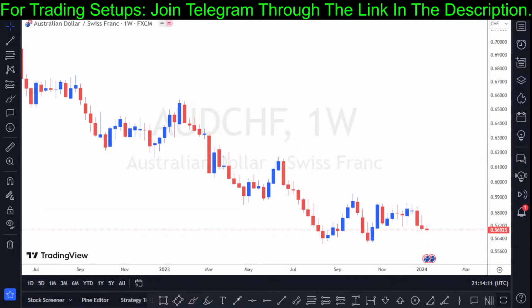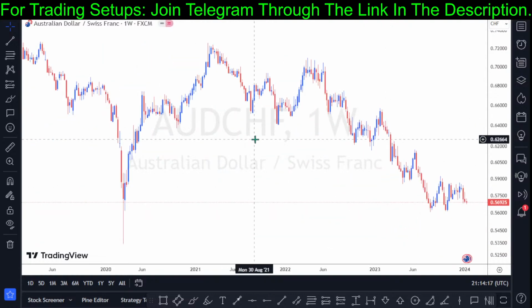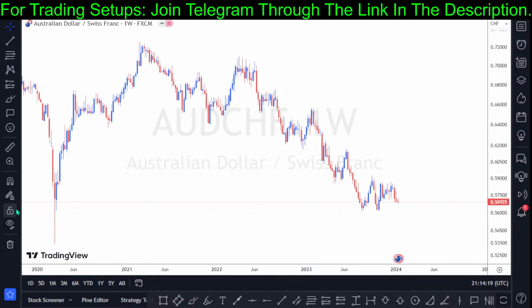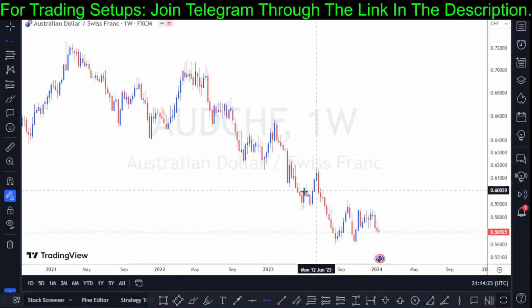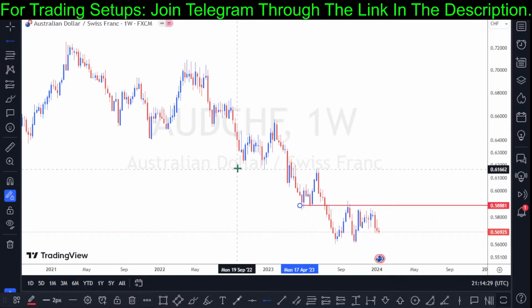So once I open my chart, the first thing I have to do is start marking my key level structure. This is the weekly chart, and right now I need to mark my key level structures on the price chart. We have a key level resistance structure at the price of 0.58881. We have another key level structure at the price of 0.61725.